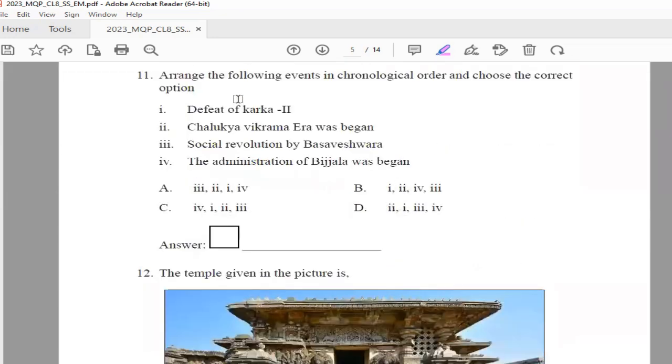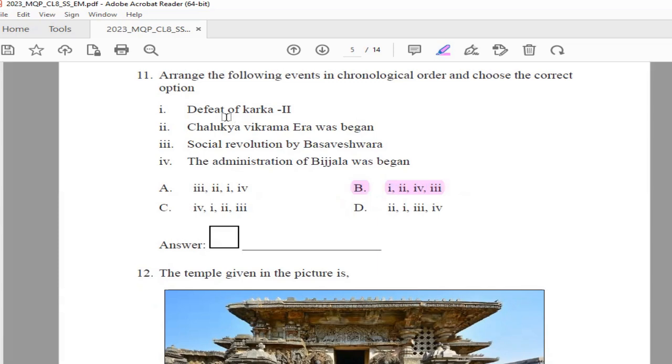Next question. Arrange the following events in chronological order and choose the correct option. So here you have four sentences, okay, and you have to arrange them in chronological order. Means the sentence which has event which occurred first, you should write first that, and then the second and the third, like that. So which option will best suit, you have to see that. So here option B is the right option here.